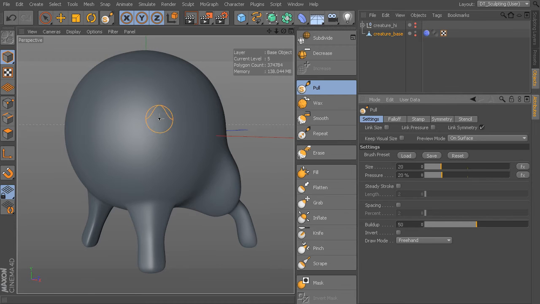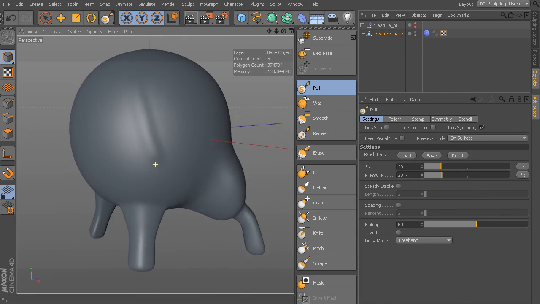You can see as I hover over the model, we get an orange circle with a little orange hill inside of it. That little hill is the fall off, and the circle is the size of our brush. We're using pull, so if I just stroke across the surface, it's going to pull that geometry out.